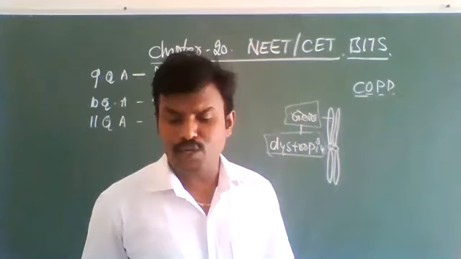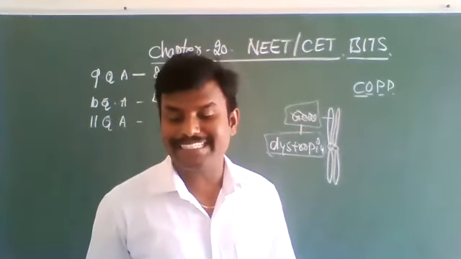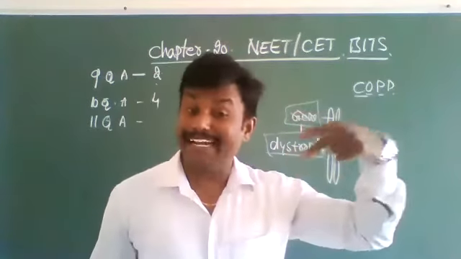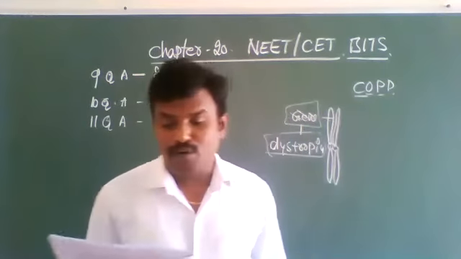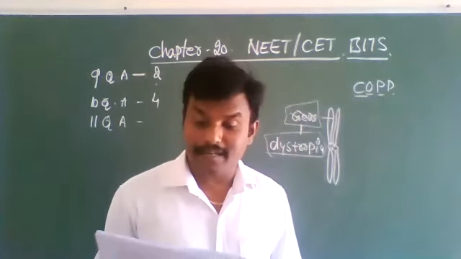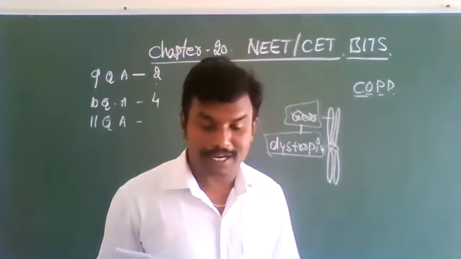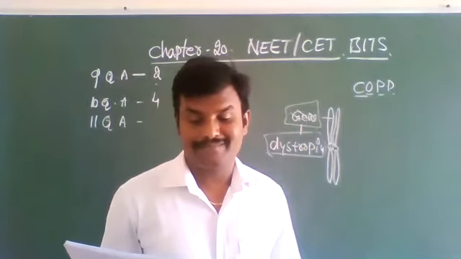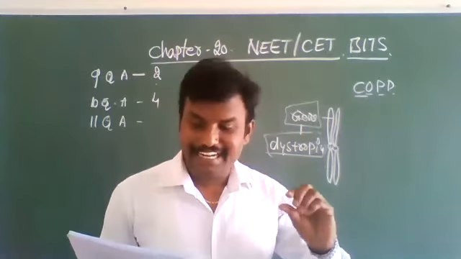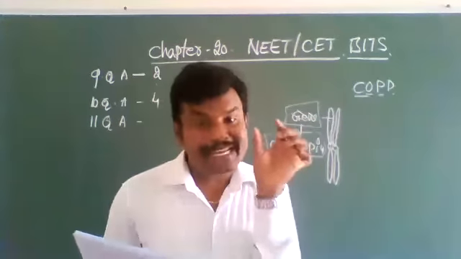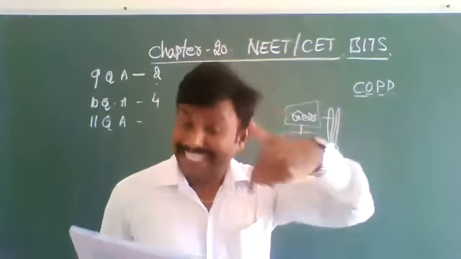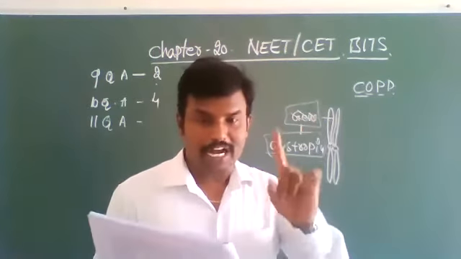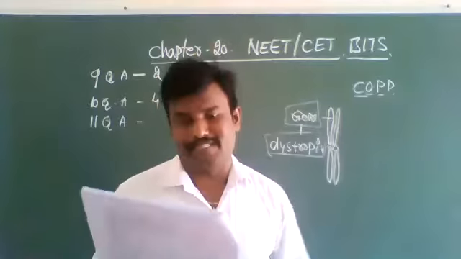Which one is not a character of red skeletal muscles? There are two kinds of muscles, red muscles and white muscles. Among the four, one is not a character of red skeletal muscles. Option 1, small diameter. Generally, the diameter of red skeletal muscles is small, so it is a character of red skeletal muscles.